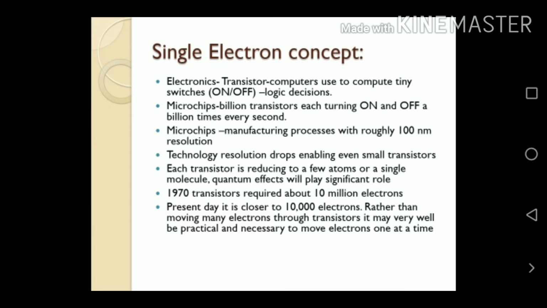In the year 1970, a transistor required about 10 million electrons, but at present day it is closer to 10,000 electrons. So using the quantum mechanical tunneling concept, we move one electron at a time.